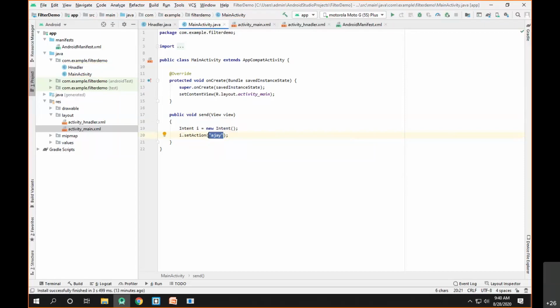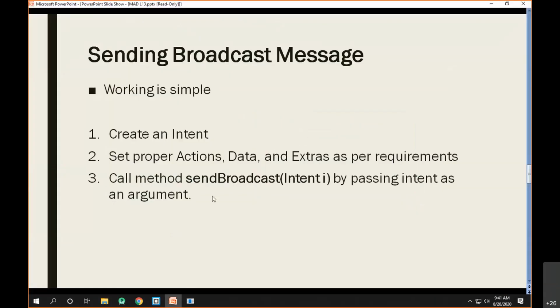Such an action does not already exist in Android. It has no special meaning, and it does not perform any special operation. It's just a simple name for the action that the user has created, so it can be called a custom action.